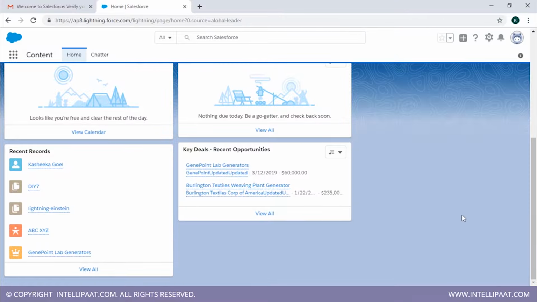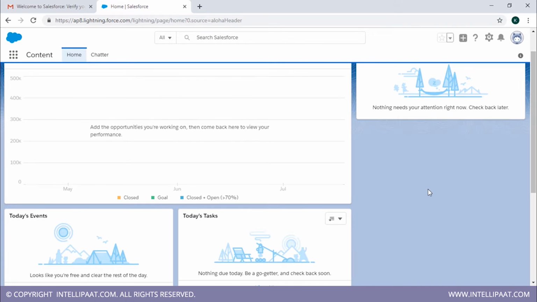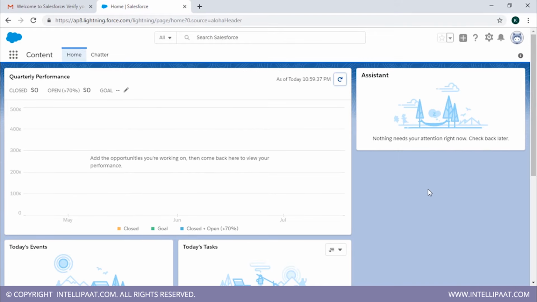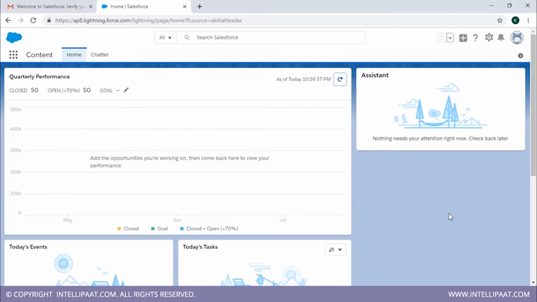You can have the opportunities over here. This is an assistant. You can have anything that you want your assistant to remind you. You can put your reminders over here and everything. So basically, this particular dashboard that you see right now is completely customizable. You can even customize this blue line over here. You can customize the color of this line. You can arrange all your items on this particular dashboard according to your need.